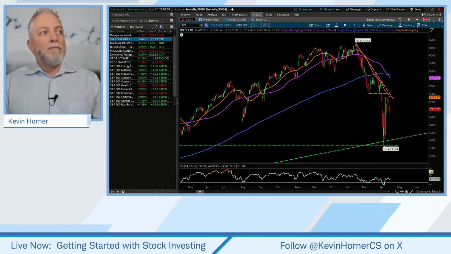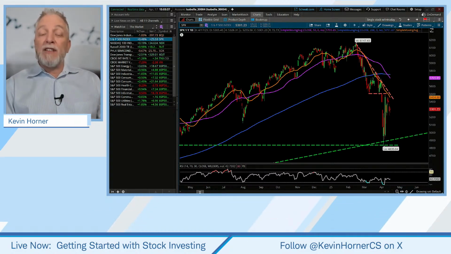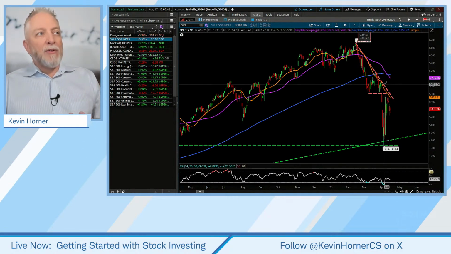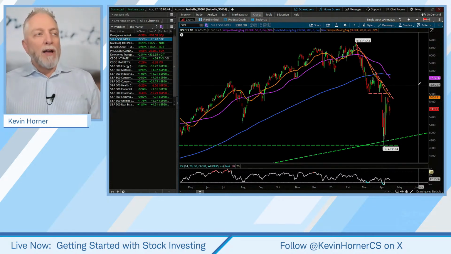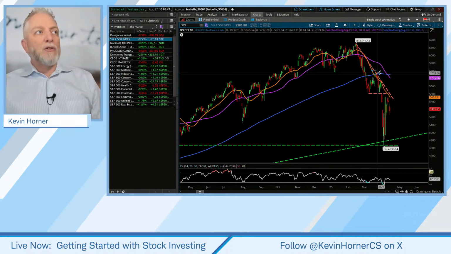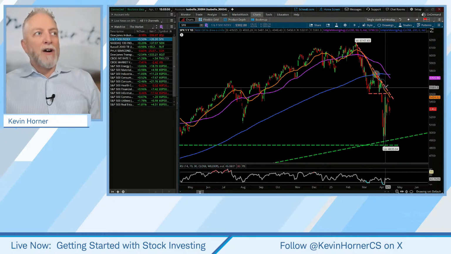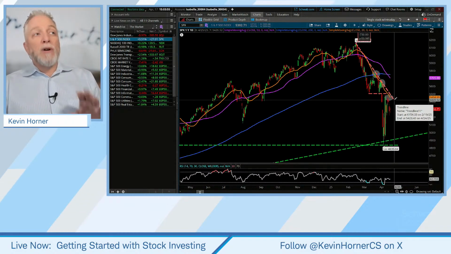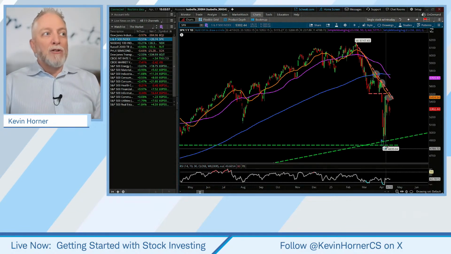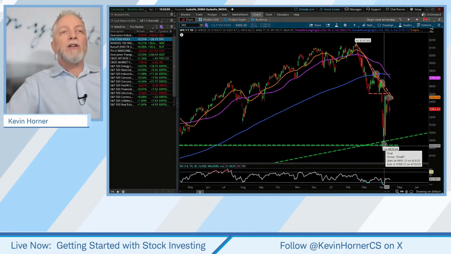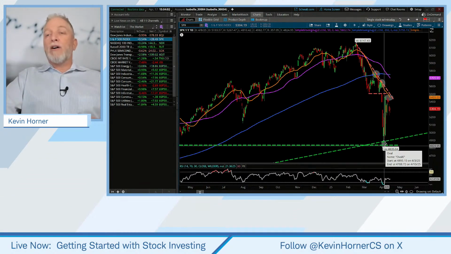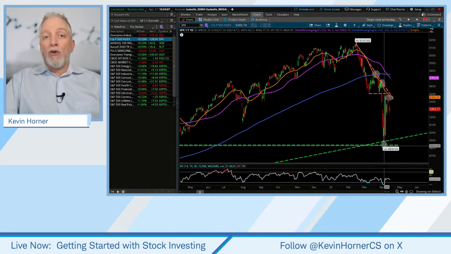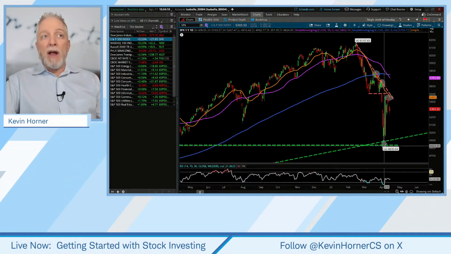One thing I'll make note of before we move off of the daily chart, I just want to point out that we are in that series of lower highs along the way, right? And those lower highs followed by lower lows is how we define a downtrend. So that's what we've got working here. Now, admittedly, we've got this ultimate short-term low down here, and it's unclear whether that is the low of this drawdown or just a low within a longer range downtrend. So that's what remains to be seen.